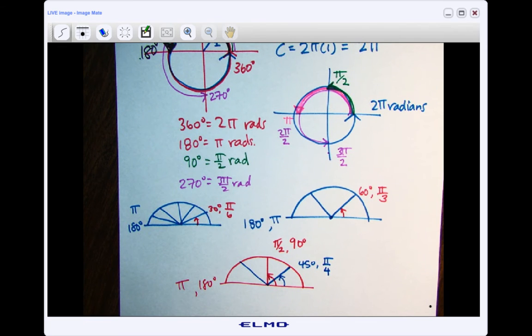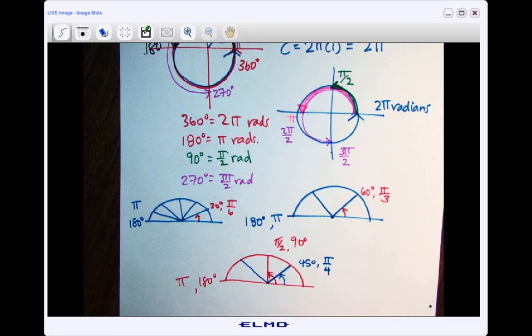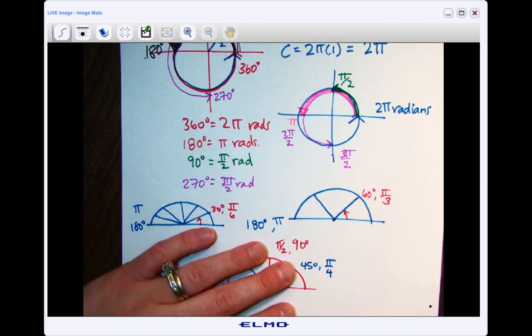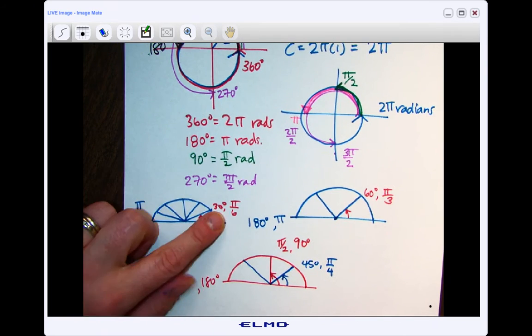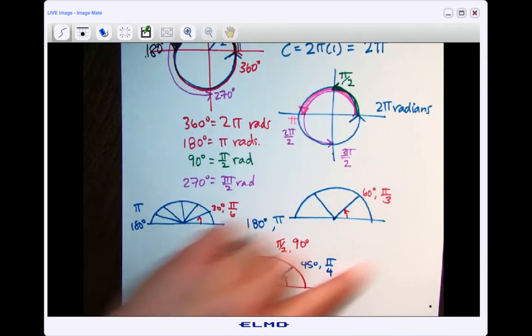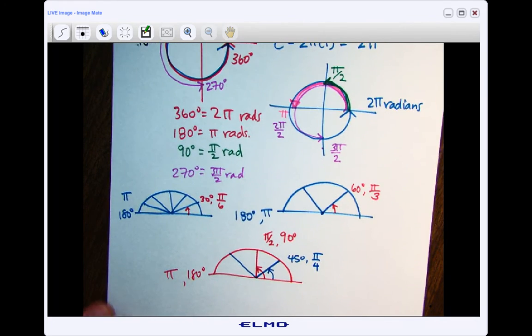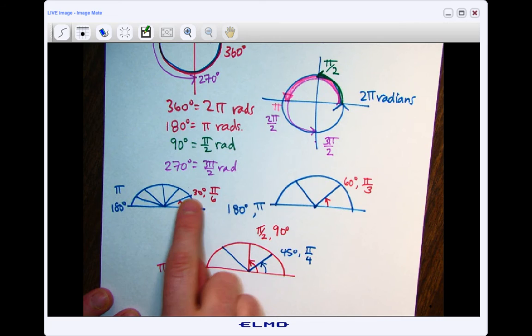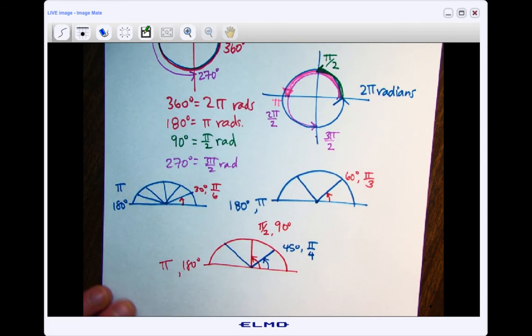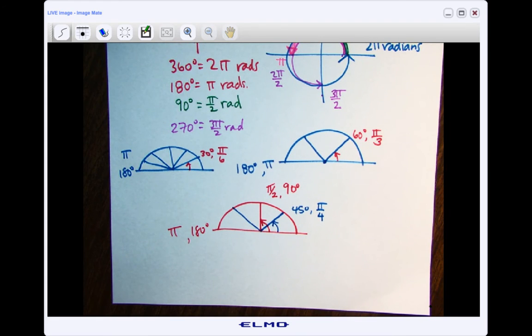Okay? So these are some basic ones that you're going to be using all the time, and they're related to those special triangles that we use all the time. So it's very helpful if you just know in your head that you've seen these angles, that you know what these are. When you see pi over 3, you just recognize what angle you're talking about. Now it gets to the point where hopefully you aren't even thinking about the degrees. You're only thinking about radians, because when you get there, it makes it a lot easier when you can just read the radians and be okay with that.